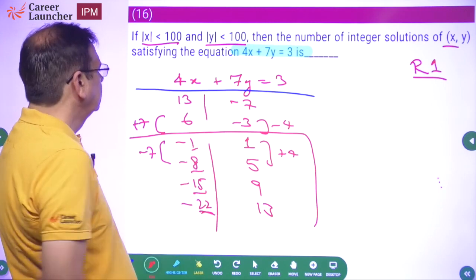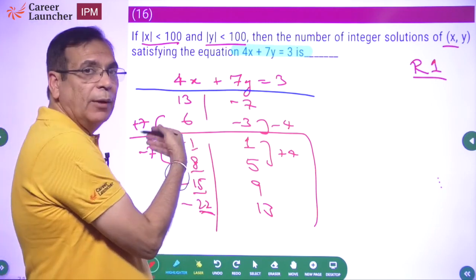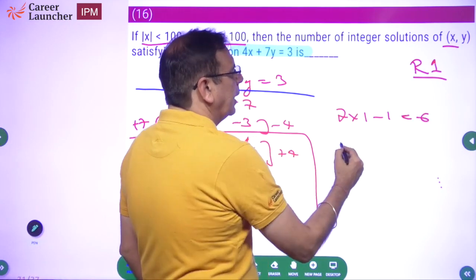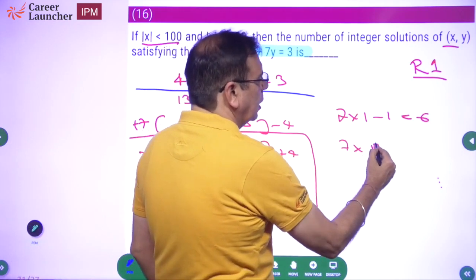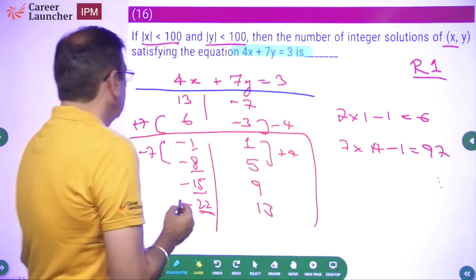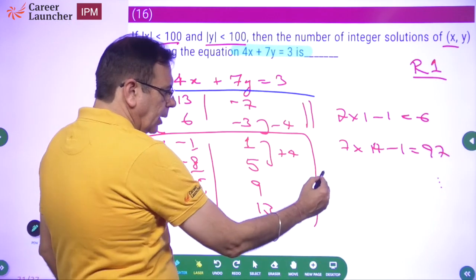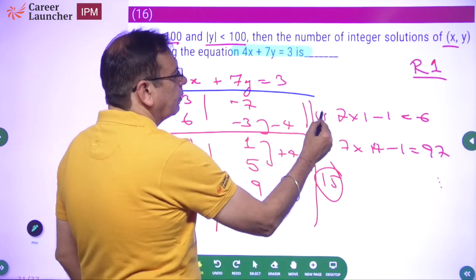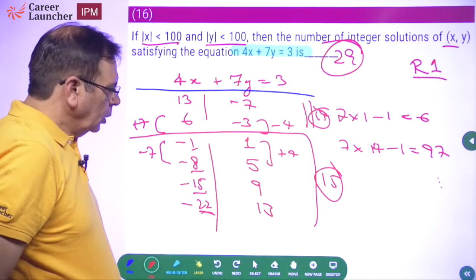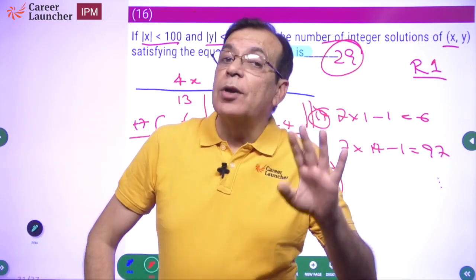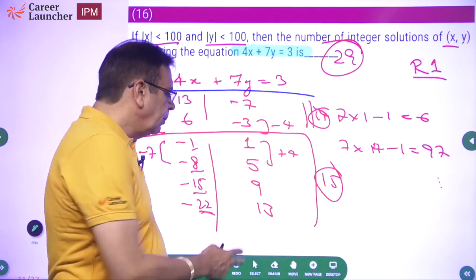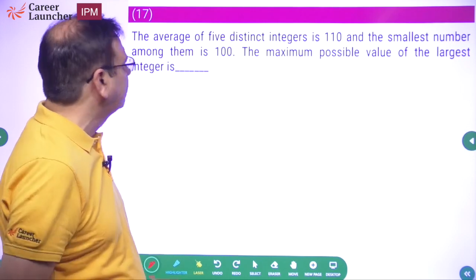And what about this part? Again, a multiple of 7 minus 1. So 7 into 1 minus 1 is equal to 6. Biggest will be 7 into 14 minus 1, 14 7s are 98, so 97. So we have got 14 values here and 15 values here. 14 plus 15 will be equal to 29. Now with this kind of question, there are times you will make a mistake. So whenever you have these kind of questions, slow down. If you have to slow down, please slow down, but don't try to save 10-15 seconds.